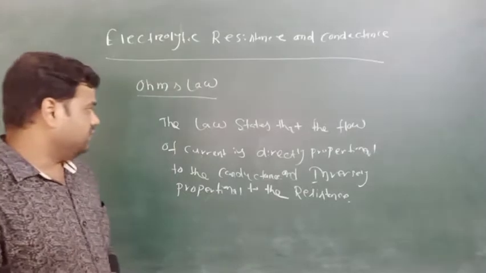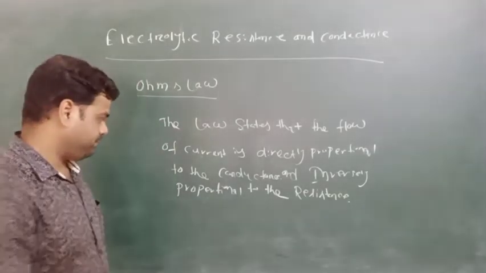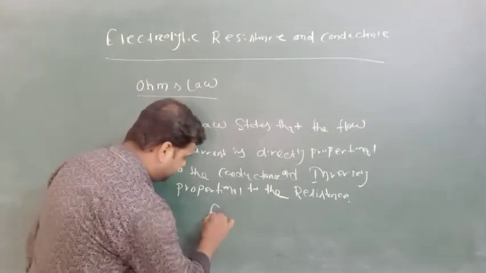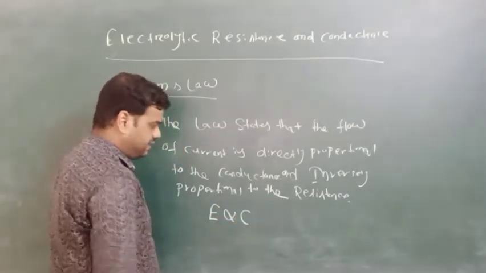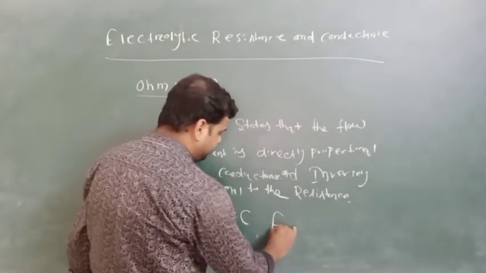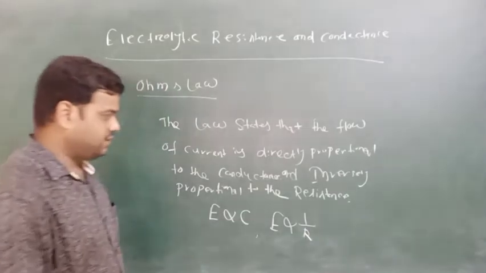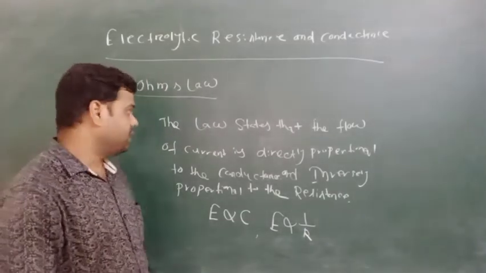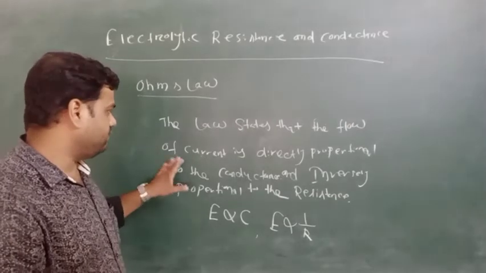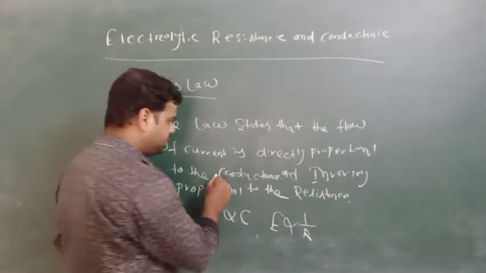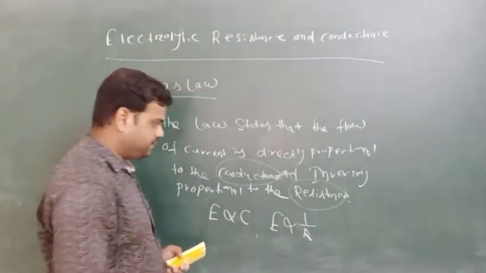If the flow of current is E, then it is directly proportional to the conductance, and E is inversely proportional to the resistance. In this way we can explain Ohm's law. The law states that the flow of current is directly proportional to the conductance and inversely proportional to the resistance.